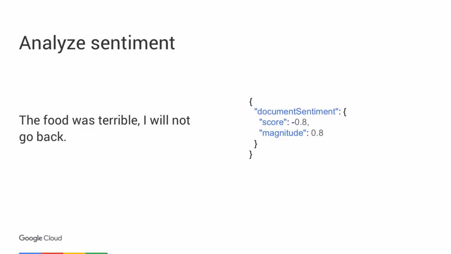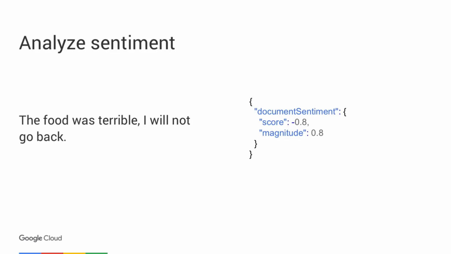The next feature of the API is analyzing sentiment. For this example, "the food was terrible, I will not go back." This is a review we might see for a restaurant. If we worked at this restaurant, we'd probably want to flag this review and follow up with this person. But chances are we don't want to read all the reviews we're getting. Maybe we only want to respond to the most positive and most negative reviews.